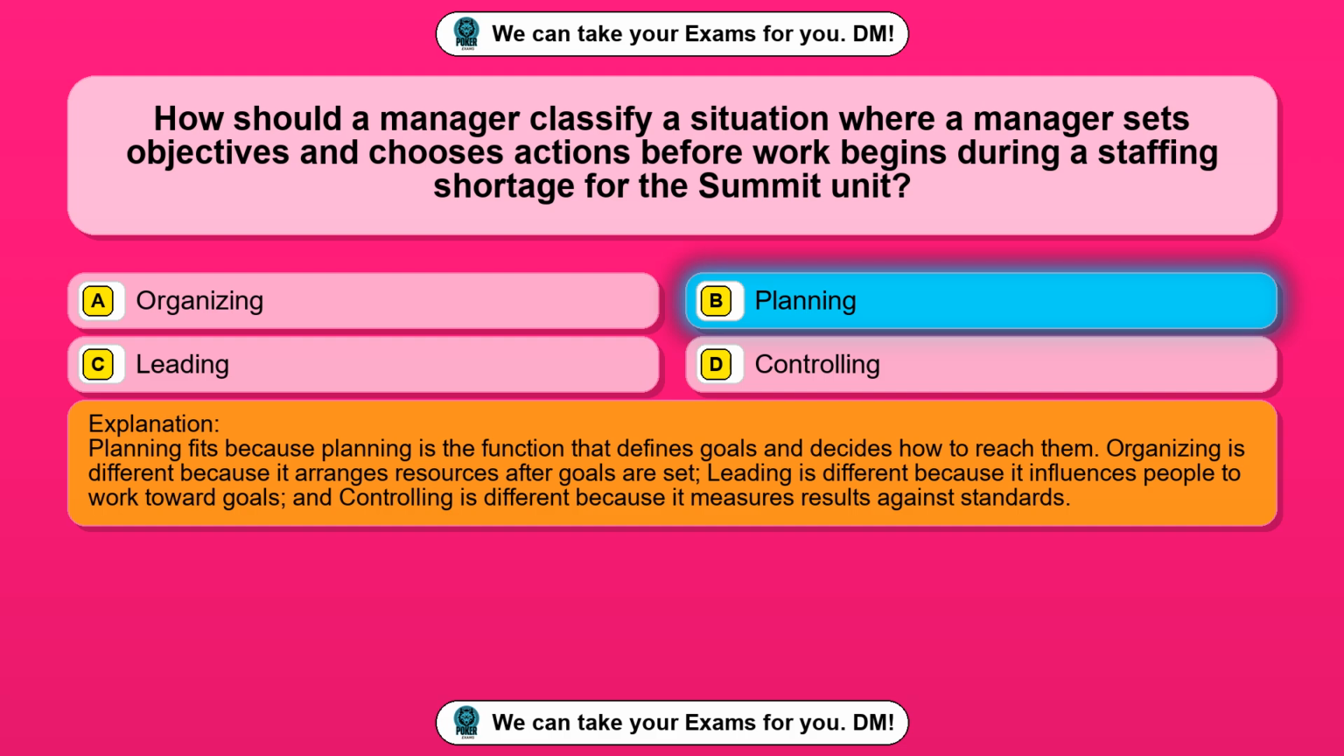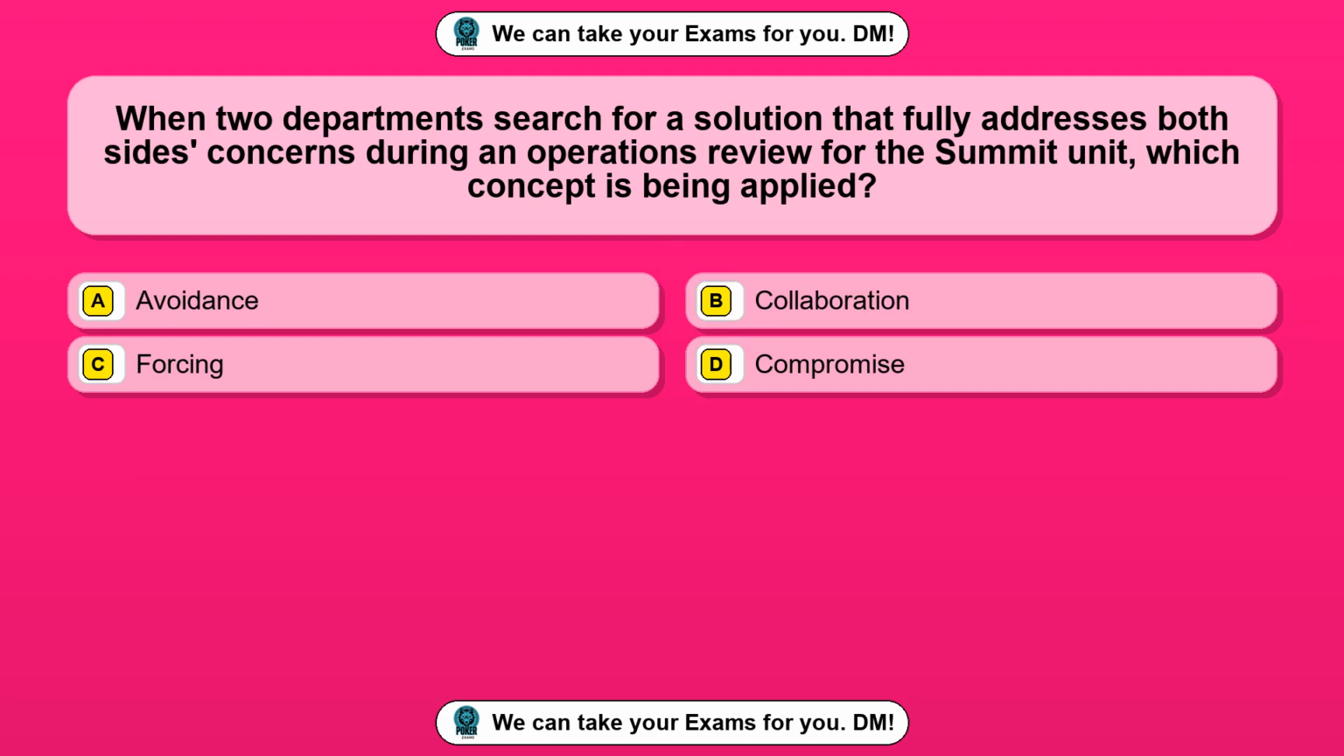Question 4. When two departments search for a solution that fully addresses both sides' concerns during an operations review for the Summit unit, which concept is being applied? Option A, avoidance. Option B, collaboration. Option C, forcing. Option D, compromise. The correct answer is option B, collaboration.